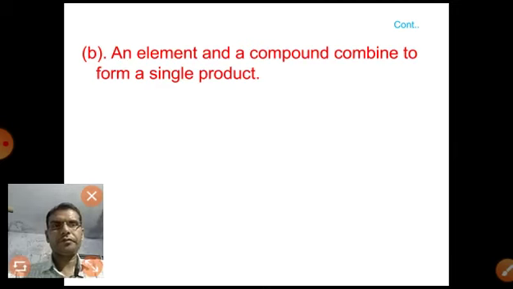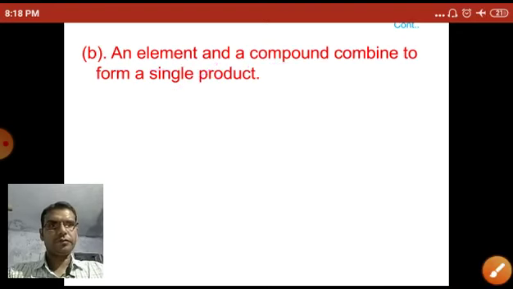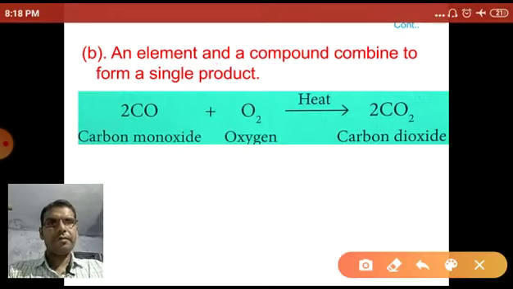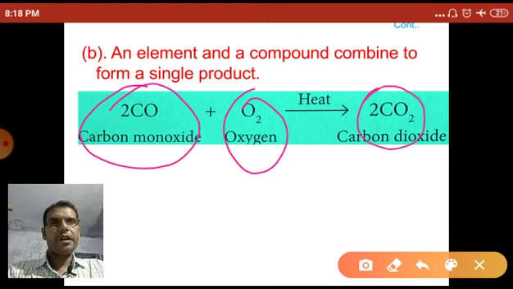Now next, an element and a compound combine to form a single product. So in a combination reaction, an element and also a compound combine to form a single product. As for example, when carbon monoxide is heated in the presence of oxygen, they produce carbon dioxide.